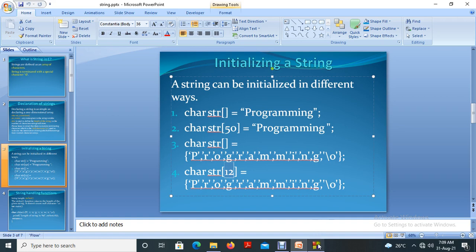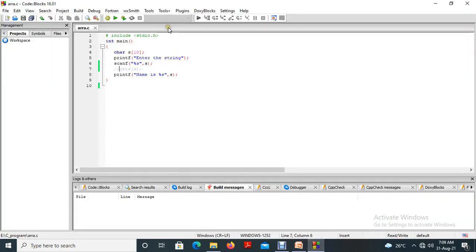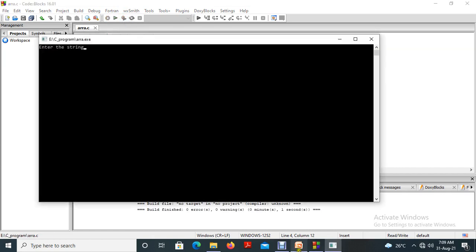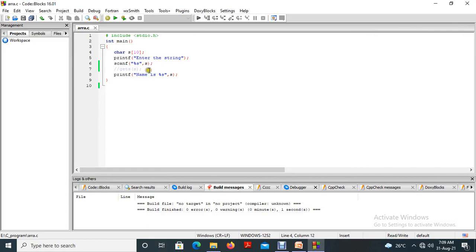Now we are going to discuss the program. This is a simple C program to collect a value from the user. Character array s, printf "enter the string", scanf with s. Here we are getting the string from the user and printing the string. Let me run the program. I am giving the value hi, so name is hi. This is working perfectly.